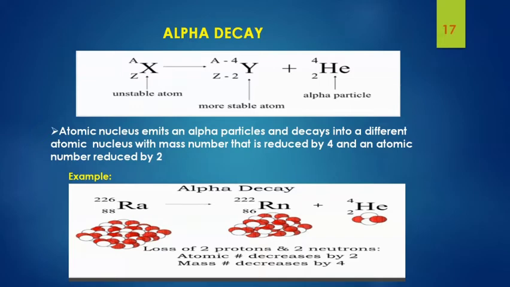So, what actually is alpha decay? Let's say an unstable atom X having atomic number Z and atomic mass A undergoes alpha decay. It emits an alpha particle, becoming a more stable atom Y. Its atomic mass is reduced by 4 units and atomic number reduced by 2 units. Looking at an example, radium-226 (88) undergoing alpha decay emits a helium particle, that is an alpha particle, its mass number is reduced by 4 units and atomic number is reduced by 2 units, giving radon-222 (86).